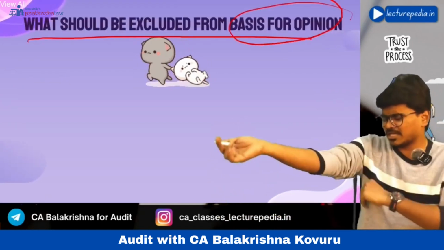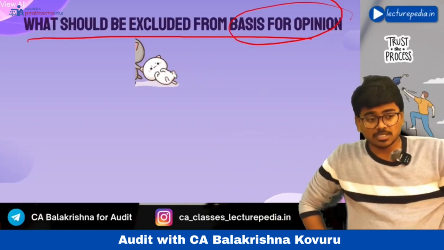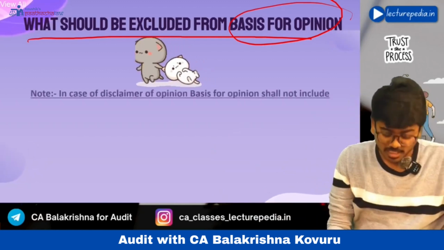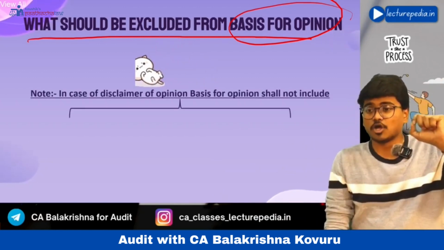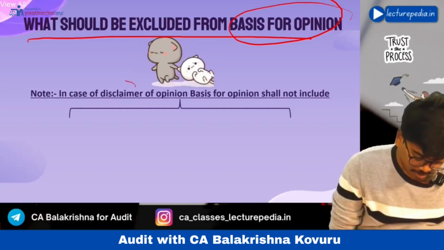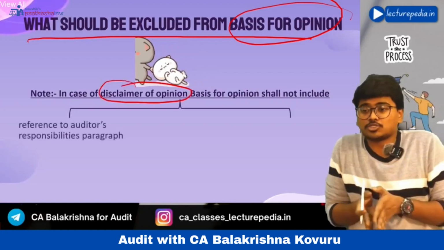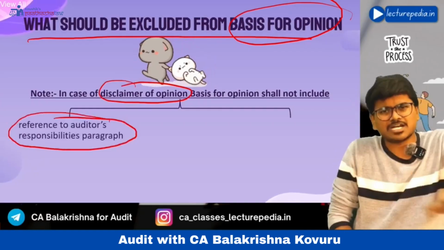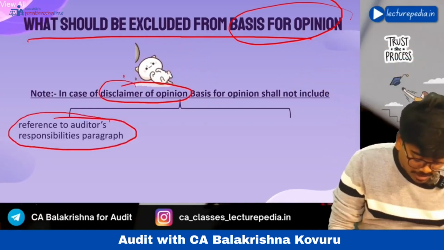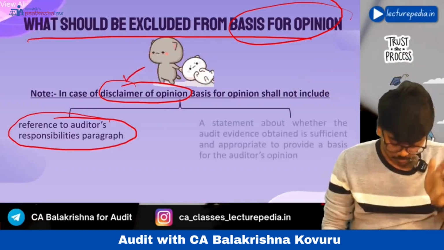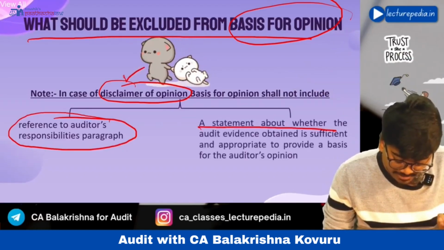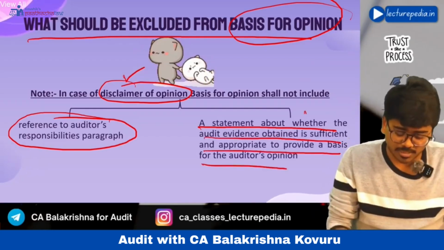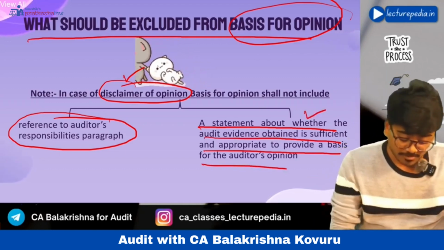Now, if you see in the SA 700 series, we have discussed that 4 points should be mentioned in the basis for opinion paragraph. Of those 4 points, if the auditor expresses a disclaimer of opinion, the following 2 points should not be mentioned. What are they? Reference to the auditor's responsibility paragraph is not required in the basis for opinion paragraph if you are giving a disclaimer of opinion, and also the statement about whether audit evidence obtained is sufficient and appropriate to provide a basis for the auditor's opinion is also not required.